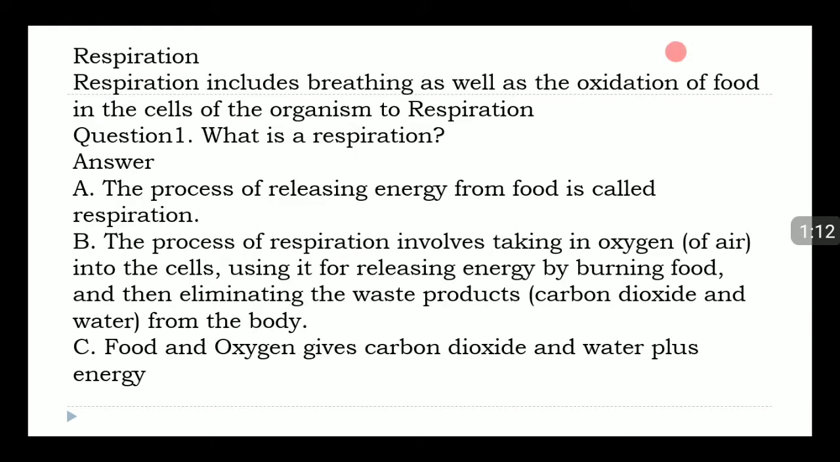Respiration. Question 1. What is respiration? Answer. A. The process of releasing energy from food is called respiration. B. The process of respiration involves taking in oxygen of air into the cells, using it for releasing energy by burning food, and then eliminating the waste products, carbon dioxide and water, from the body. C. Food and oxygen gives carbon dioxide and water plus energy.